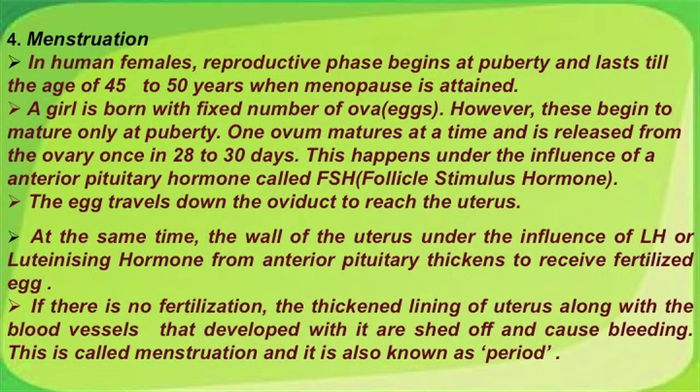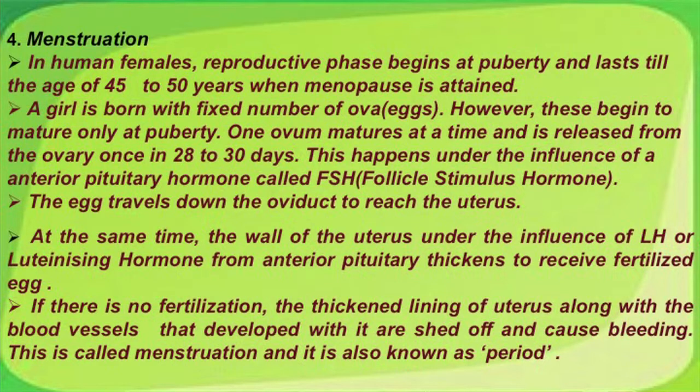Menstruation is another physiological change and it is important to talk about it at this juncture. In human females, the reproductive phase begins at puberty and lasts till the age of 45 to 50 years when she attains menopause. A girl is born with a fixed number of ova, however, these begin to mature only at puberty. One ovum matures at a time and is released from the ovary once in 28 to 30 days. This happens under the influence of anterior pituitary hormone called follicle stimulating hormone or FSH.